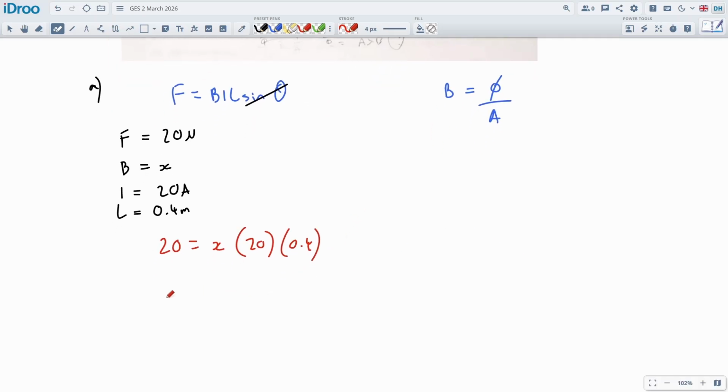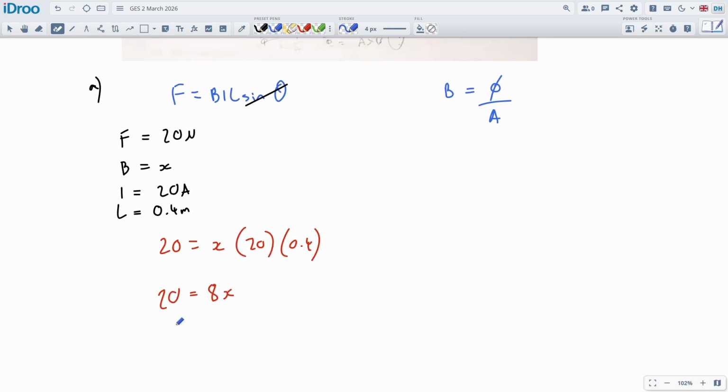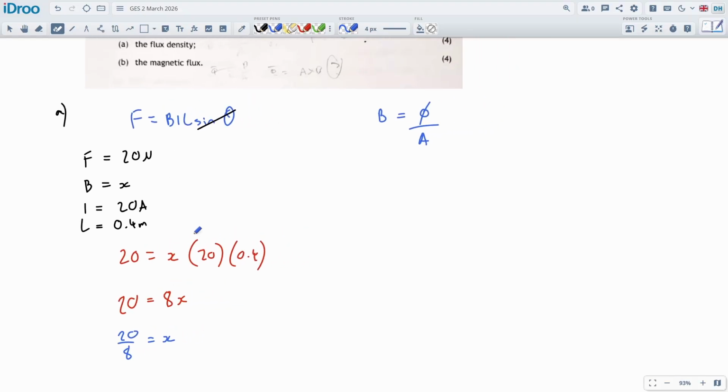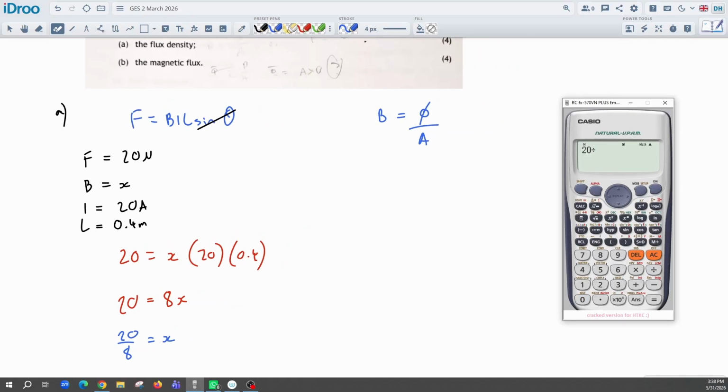It's 8. So 20 is equal to 8x. Let's write this nice and clearly. 20 times 0.4, let's just double check that. Yep, it's 8. So of course we divide the 20 by 8. So 20 divided by 8 should equal our x, which is the number of Tesla in that question, which will be the flux density.